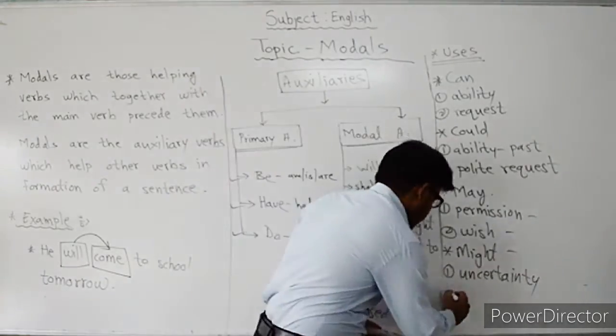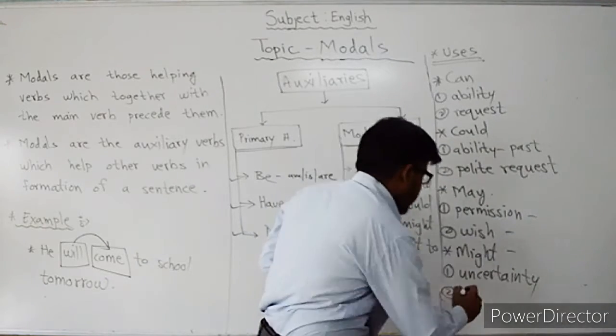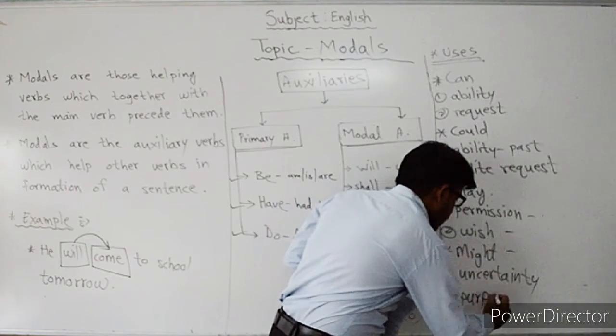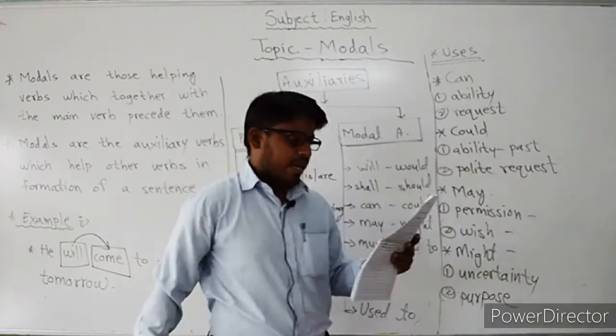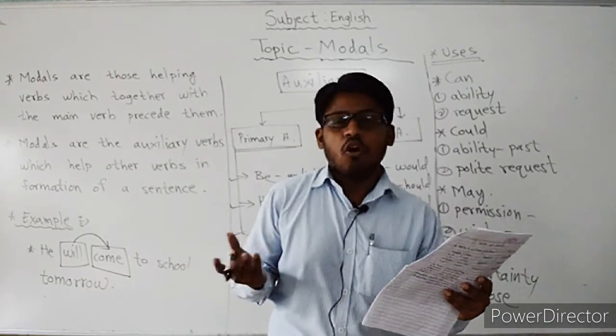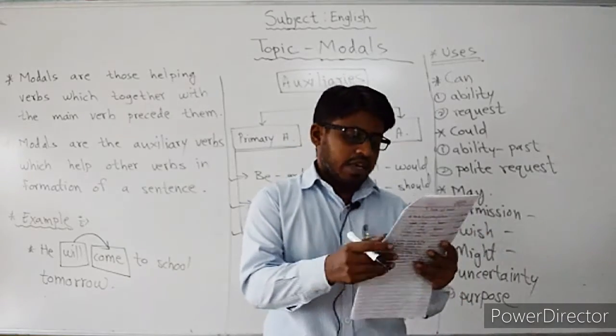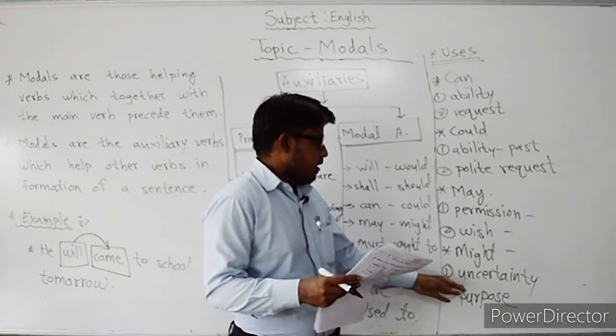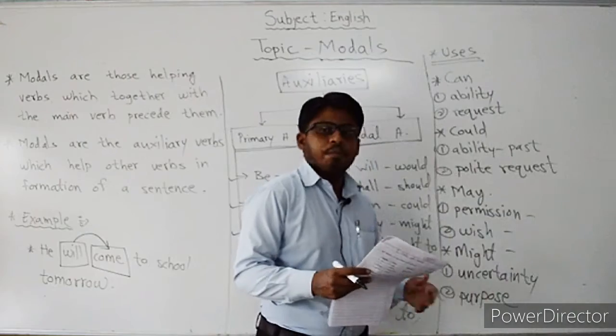And then second one, to express purpose. What is the purpose? Okay, for example, he might win the concert or he might win any competition, any game, like this. In this way we can use might to show uncertainty and purpose.